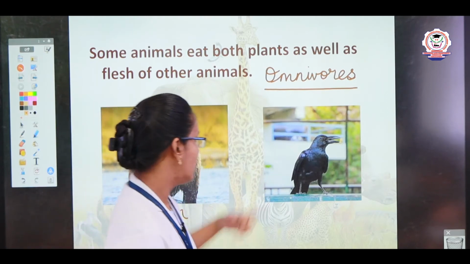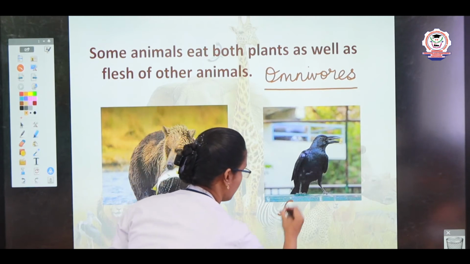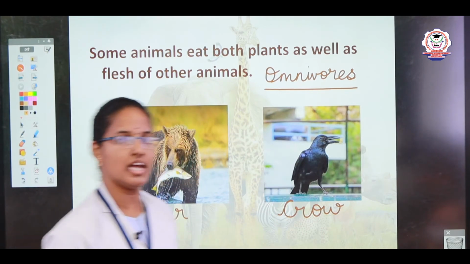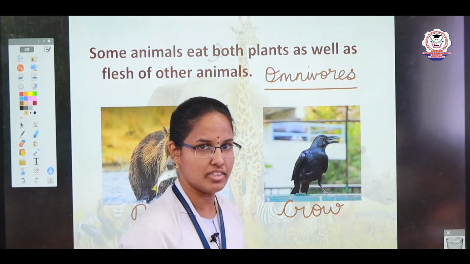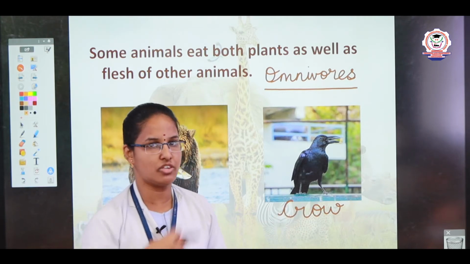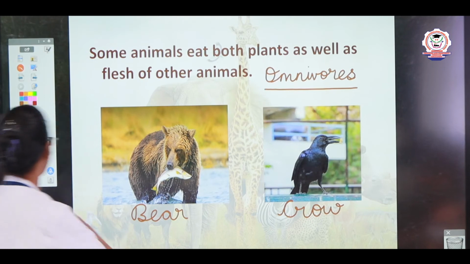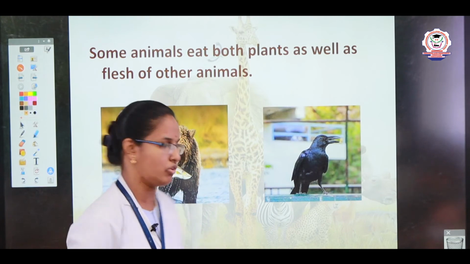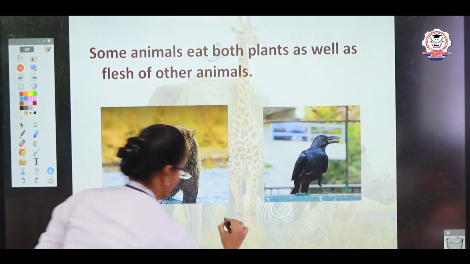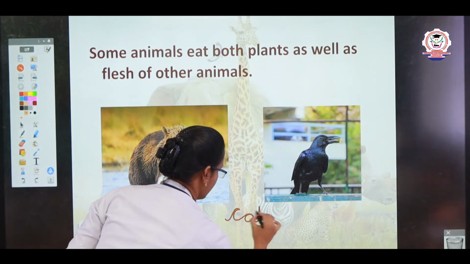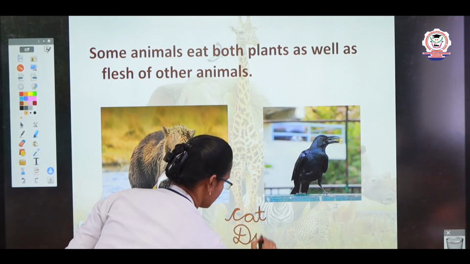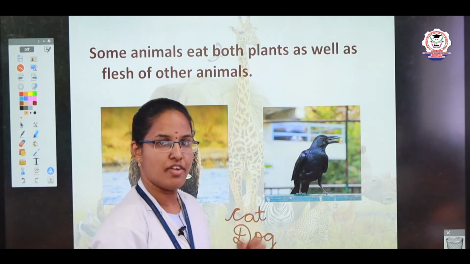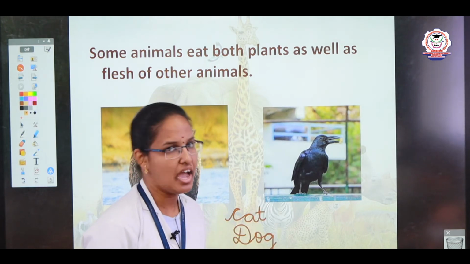as their food. Okay, what is this? Crow. C-R-O-W. Crow. Crow also used to eat the other animals or insects, and it also eats the food which we give. Okay. See, children, not only bear and crow, we have some other examples also, like cat, dog. These animals also eat both food we get from plants as well as the flesh of the other animals.